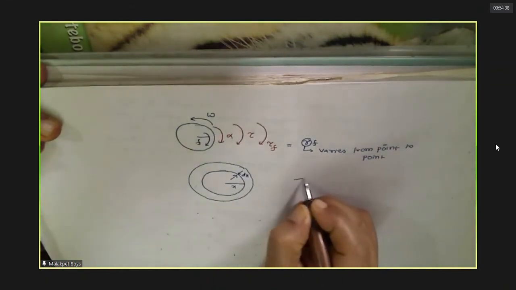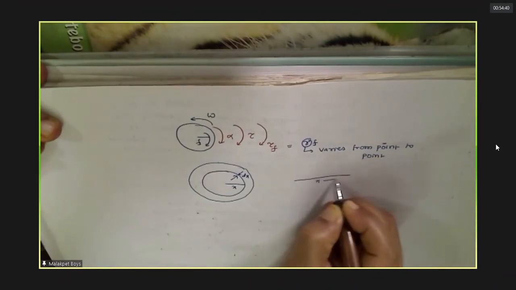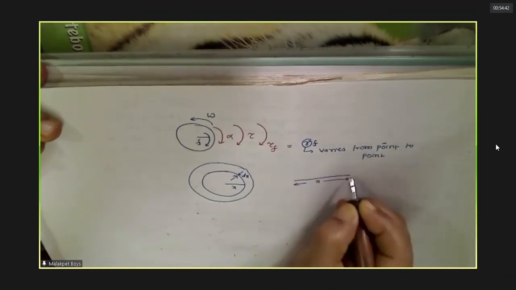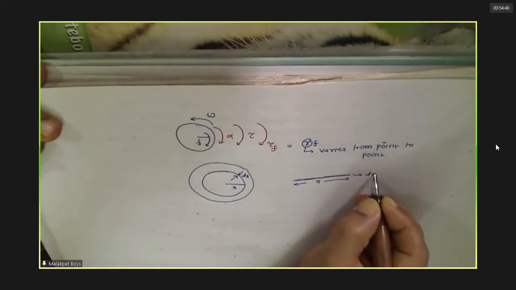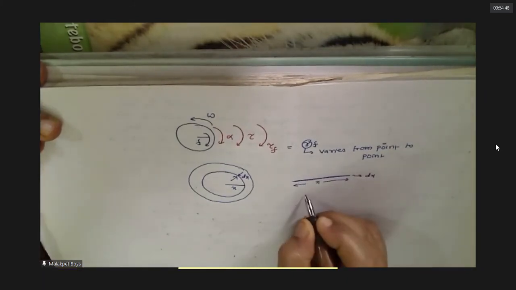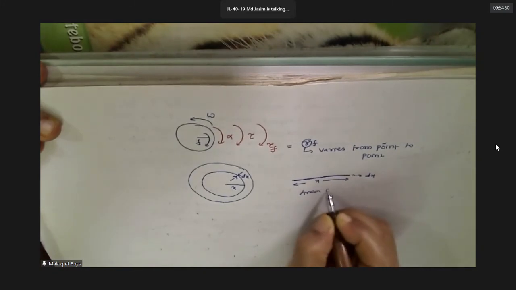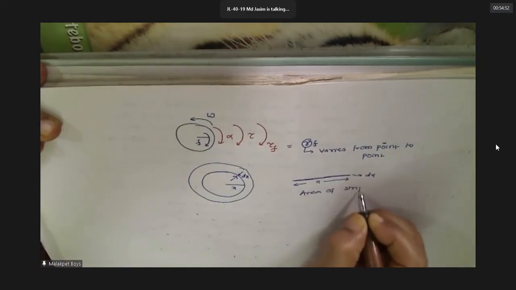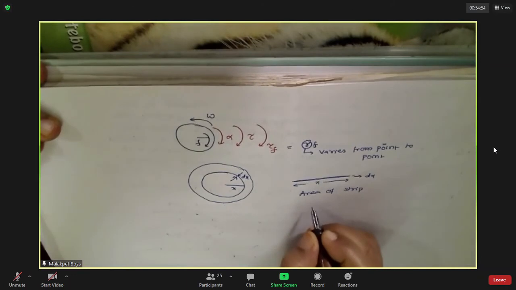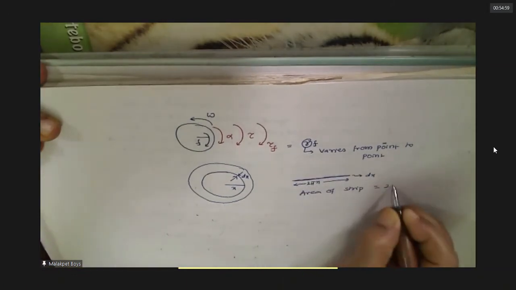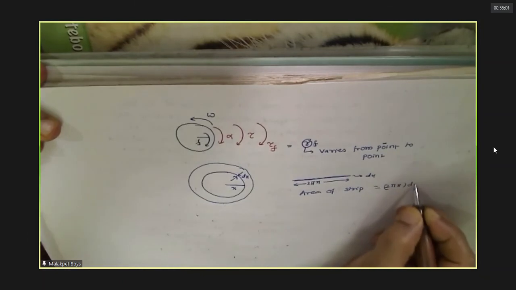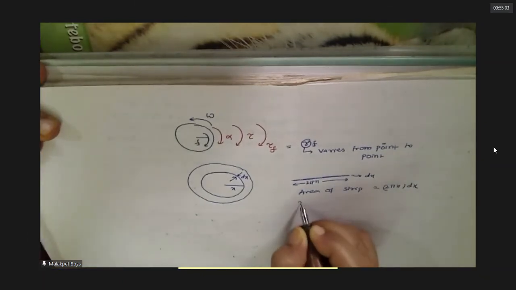If you open it out, it will be of length 2 pi x, and the width is dx. So the area of the strip is 2 pi x dx.